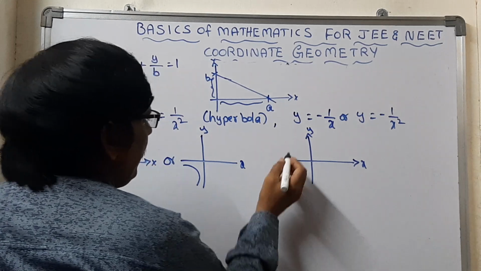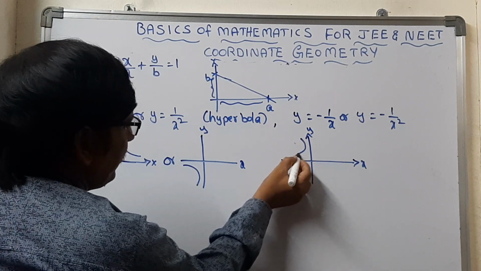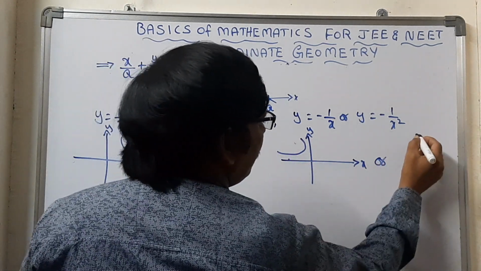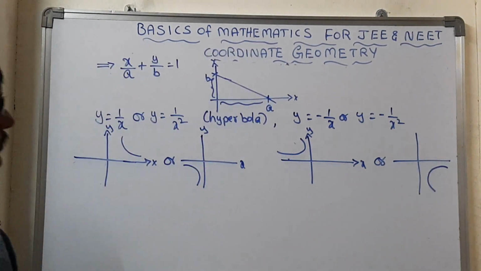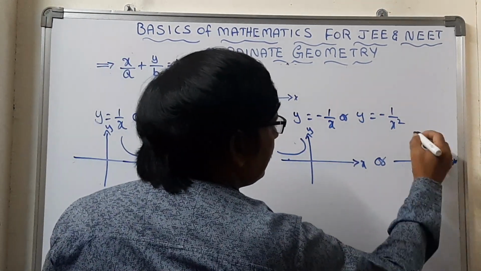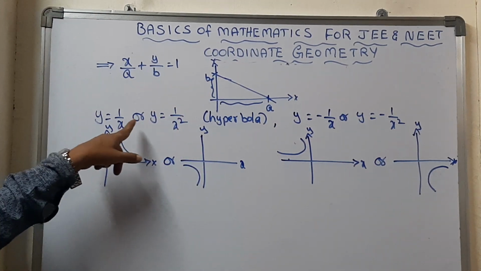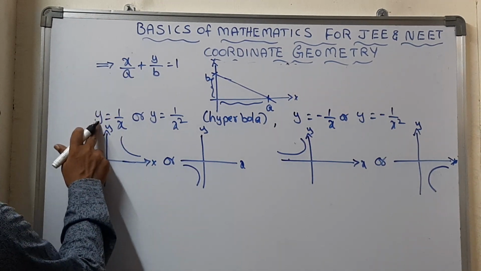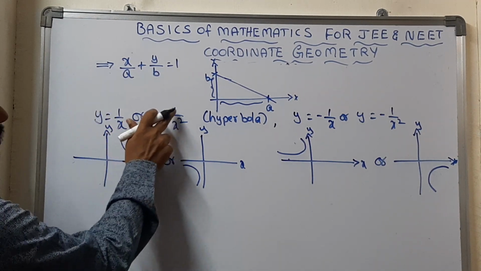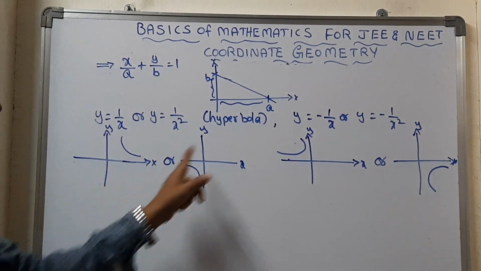Now let us see. We can get a hyperbola here and a hyperbola here. This is the x-axis and this is the y-axis. So that is what we get for y equals 1 by x or y equals 1 by x square. The graphs will be a hyperbola.